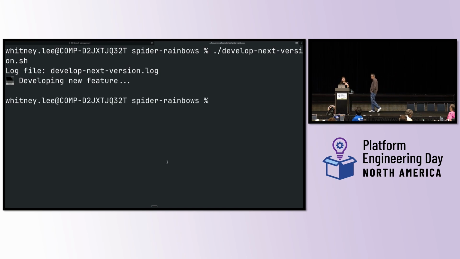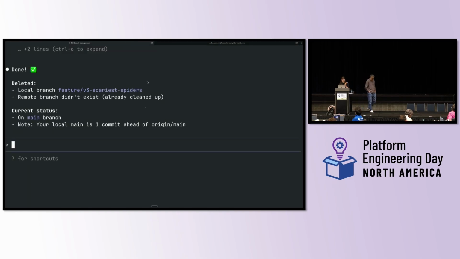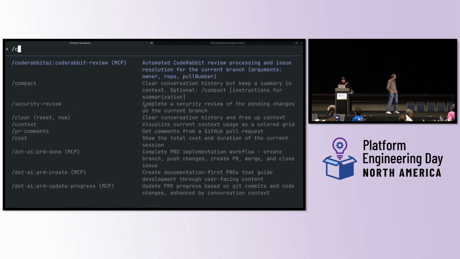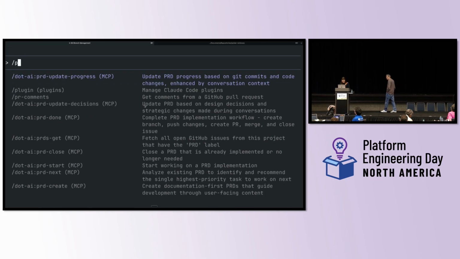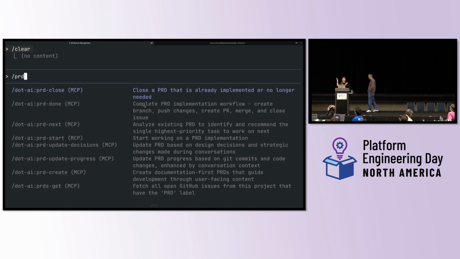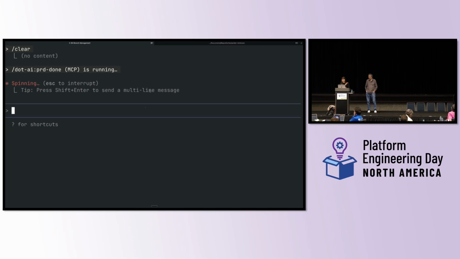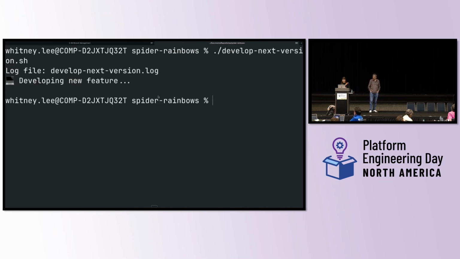So I have now developed version 3, the horrific nightmare fuel spider. And now I'm going to clear Claude Code, because I like when Claude Code doesn't know the last thing I did, because I have this PRD that's a source of truth and I want it to remain the source of truth. So I'm going to go ahead and run the PRD done command in like a cooking show kind of way. We're going to pretend I just developed a feature using all the new tools that my platform team just gave me. So I'm running PRD done, which I'll talk about in just a moment. There we go.